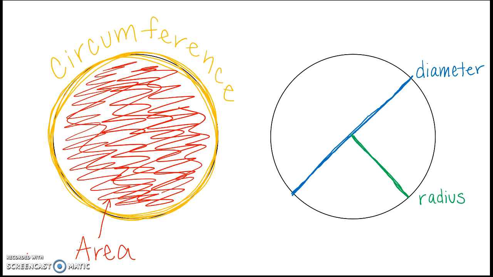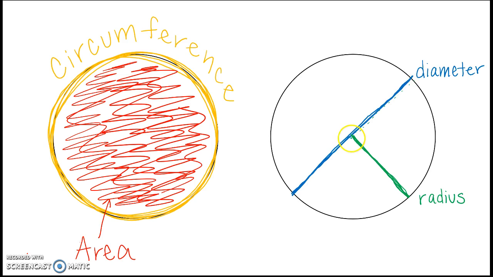Now, the way that you can remember the radius versus the diameter is look at how long the word diameter is. Diameter is a longer word, so it's going to cut your circle in half. Radius is a shorter word, so the radius is half of the diameter, okay? Right? Because if you look here from the center to the edge of the circle and then the center to the other edge of the circle, 2 of these green lines would make up our blue, right?